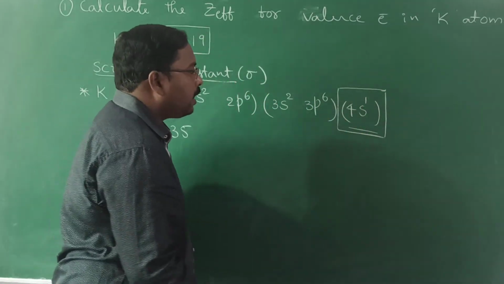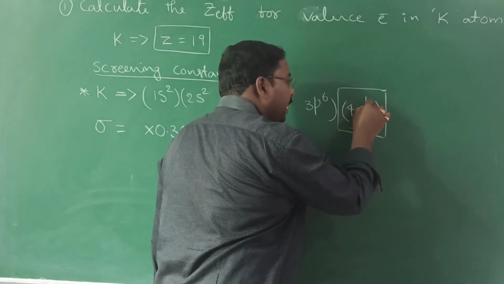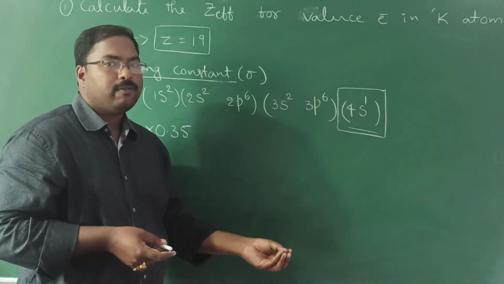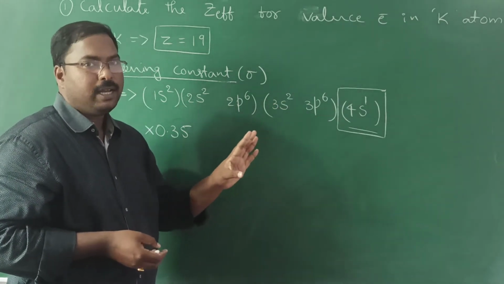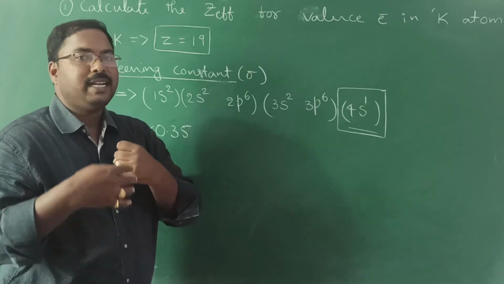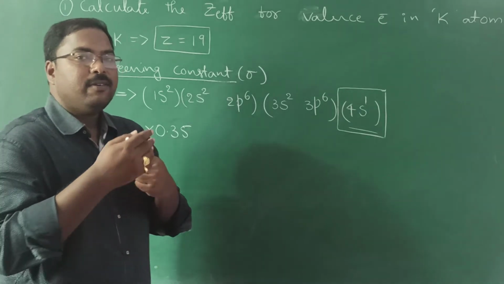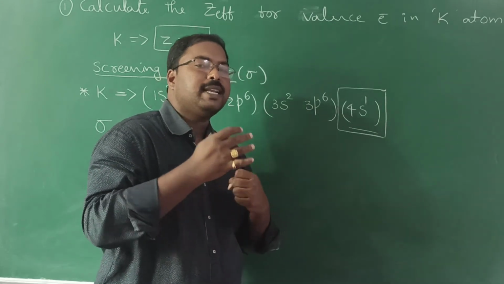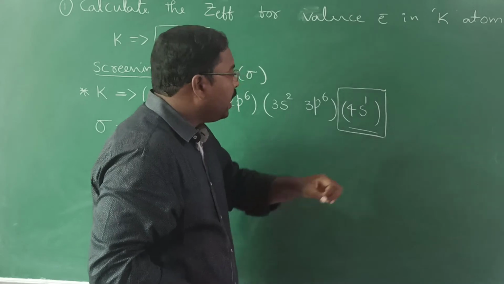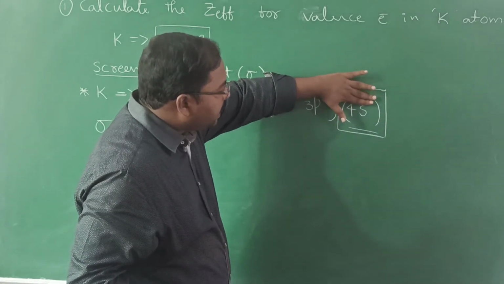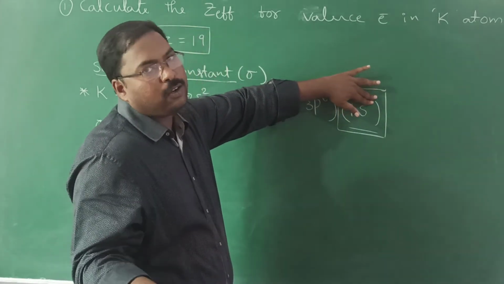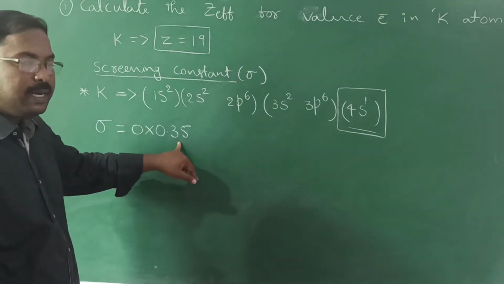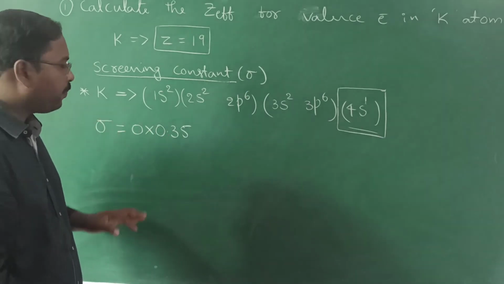Here, you may think there is one electron, but we are calculating the screening effect on that particular electron. So that electron cannot be protected from the nucleus by itself, right? Whatever other electrons are there in the atom, those will act as a screen between the nucleus and the outermost orbit. Other than this electron, are any electrons present in the outermost orbit? No. So the number of electrons contributing 0.35 is 0.